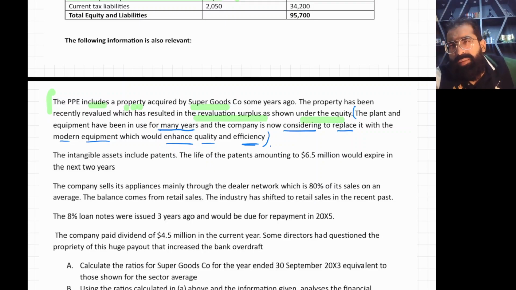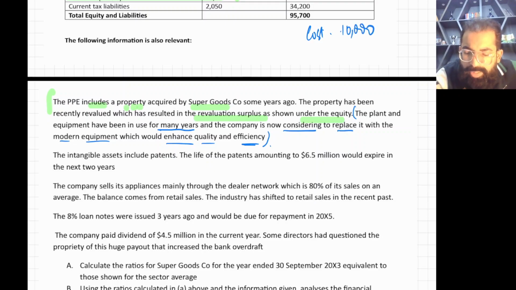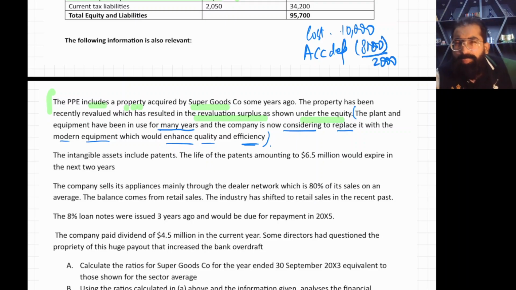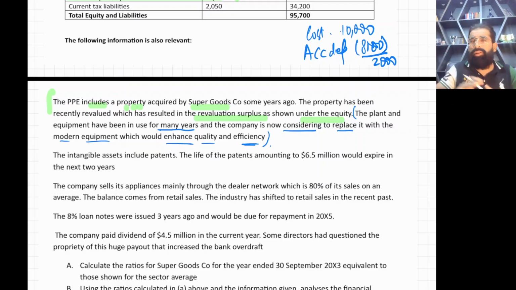Very old means extremely highly depreciated. For example, you bought the plant for 10,000, but till now there is an accumulated depreciation of 8,000. When the plant is very old, the NBV or carrying amount is very low, right?